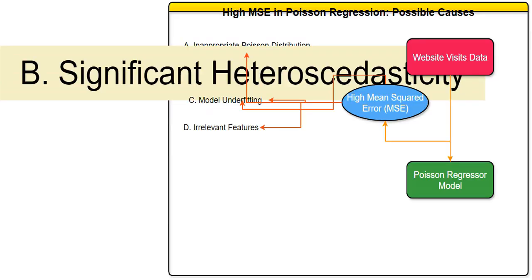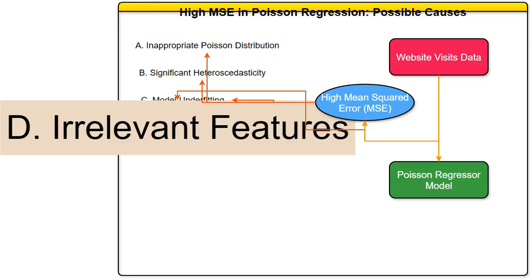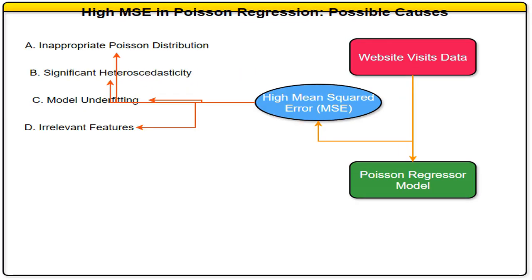My model might be too simple. It can't capture the complexity of the data properly, leading to large errors and a high MSE. Think of it like trying to fit a straight line through a curvy dataset. The line can't follow all the curves well. I might be using features, variables, that aren't actually related to website visits. This would confuse my model and produce inaccurate predictions, leading to a high MSE. I have a high MSE using a Poisson regression model. Let's investigate why. The high MSE may be due to any of the issues outlined above, independently or in combination.